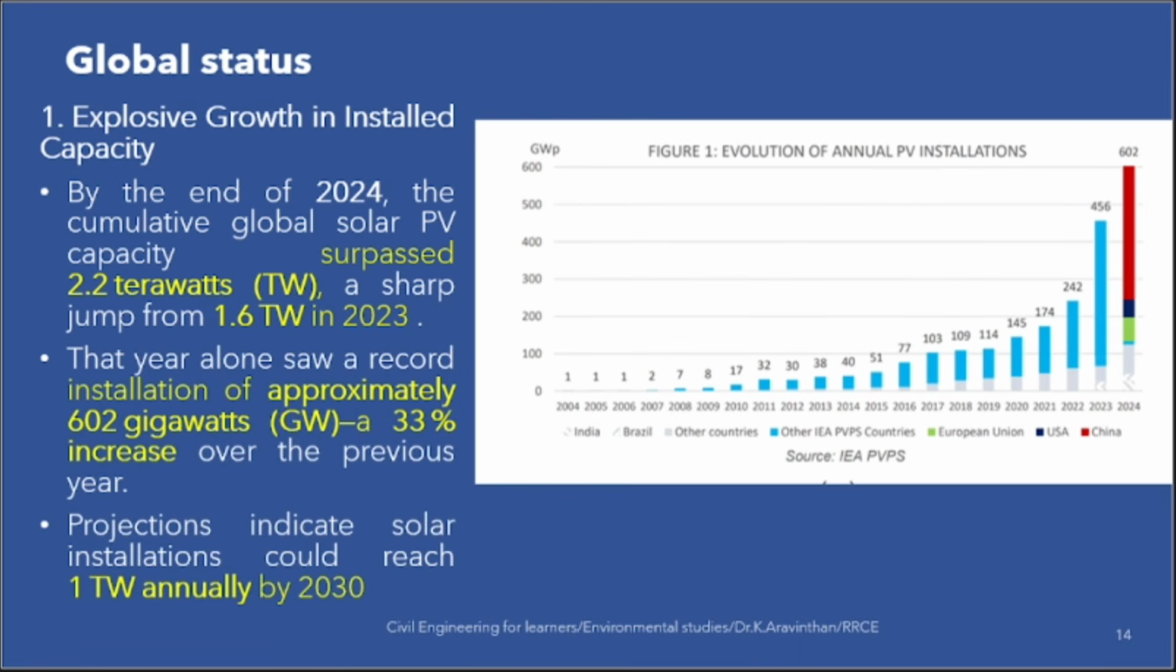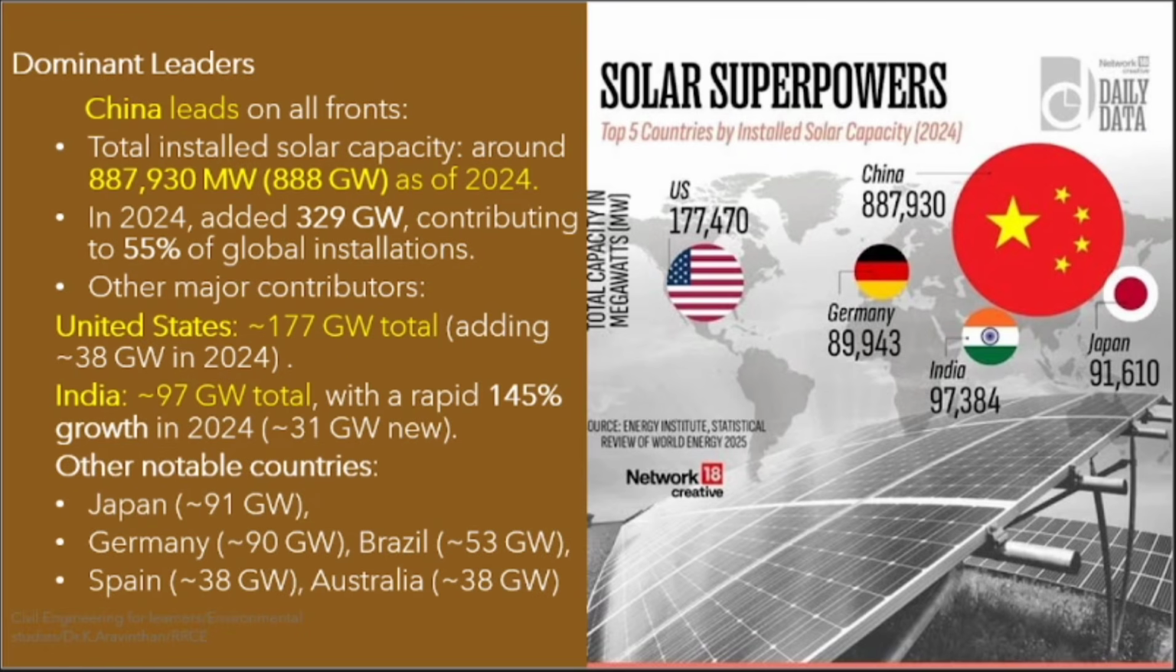Now, the installation can be increased to 602 gigawatts, and it can be projected. The sustainable development projects I have told you, SDG, they target for 2020. What is their requirement is, they want to install 1 terawatt annually by 2030. What is the sustainable development target?